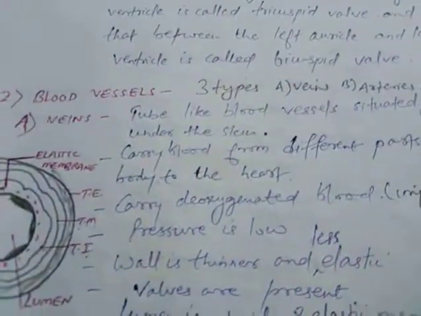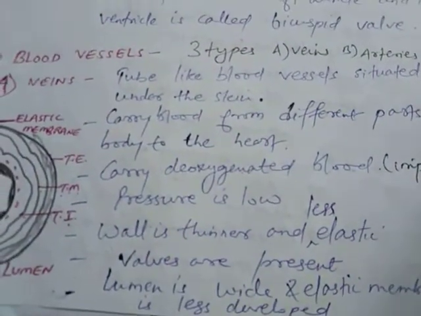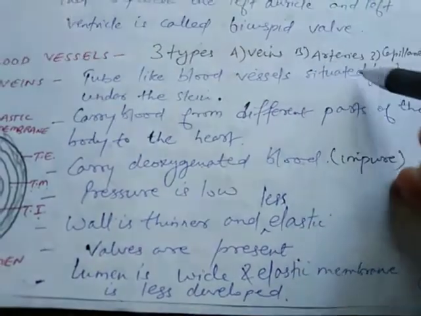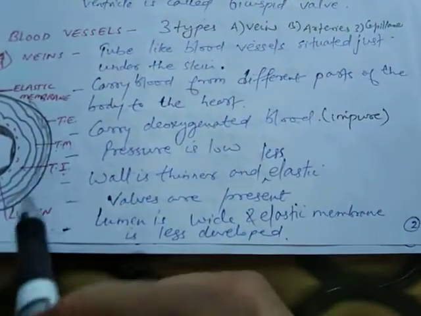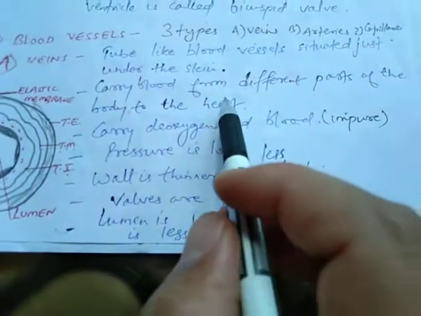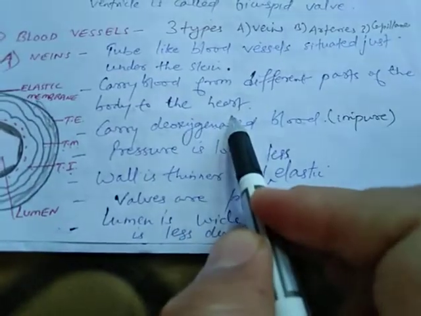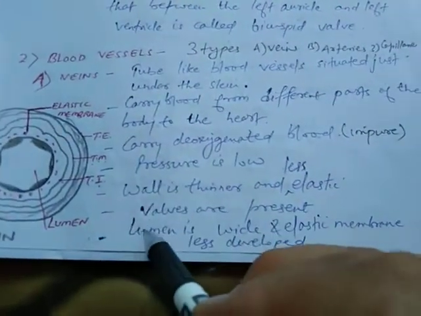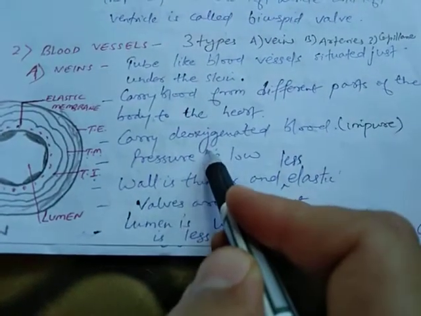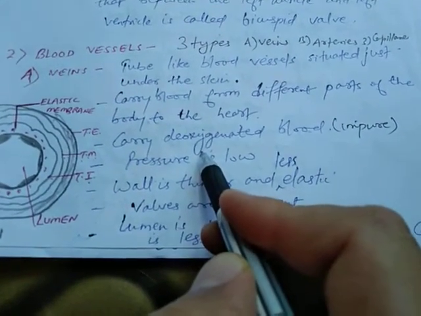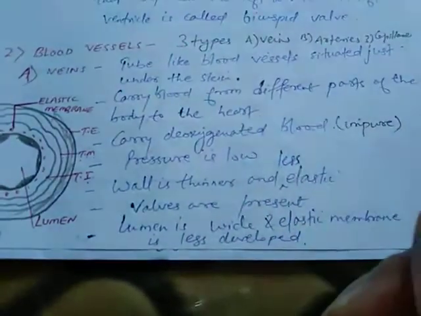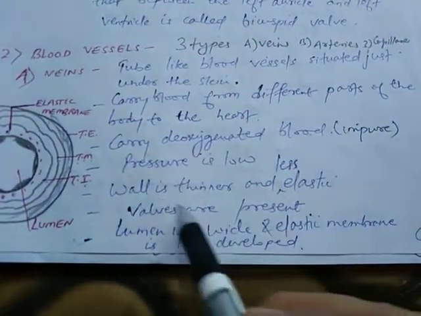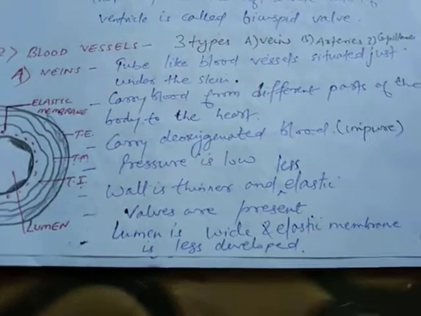Moving to blood vessels. Blood vessels are basically of three types: veins, arteries and capillaries. So veins you all know. The role of the vein is to carry blood from different parts of the body to the heart. So these veins bring deoxygenated blood, meaning the blood which contains carbon dioxide, to the heart. In case of veins, their wall is thinner and they are less elastic.